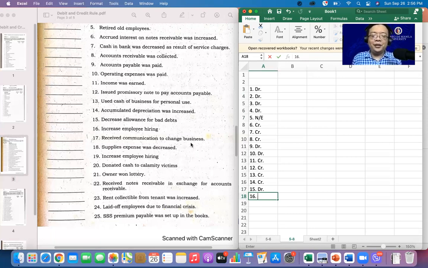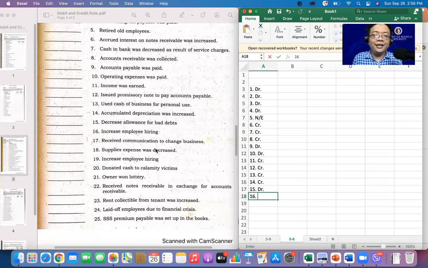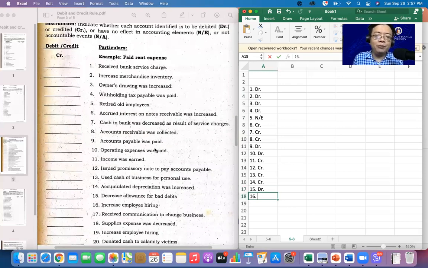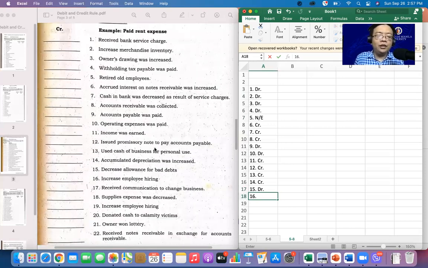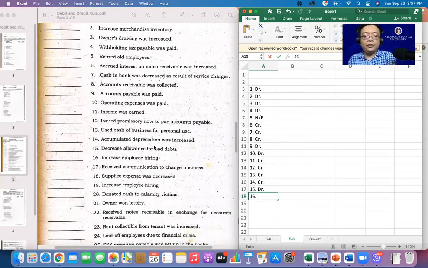What if we increase employee hiring? Yes, accountable event siya, pero there's no effect in the accounting element. Number 17, receive communications to change business. You receive communication to change business. Of course, NE din siya. Wala pa. Mga memorandum agreement lang yun.